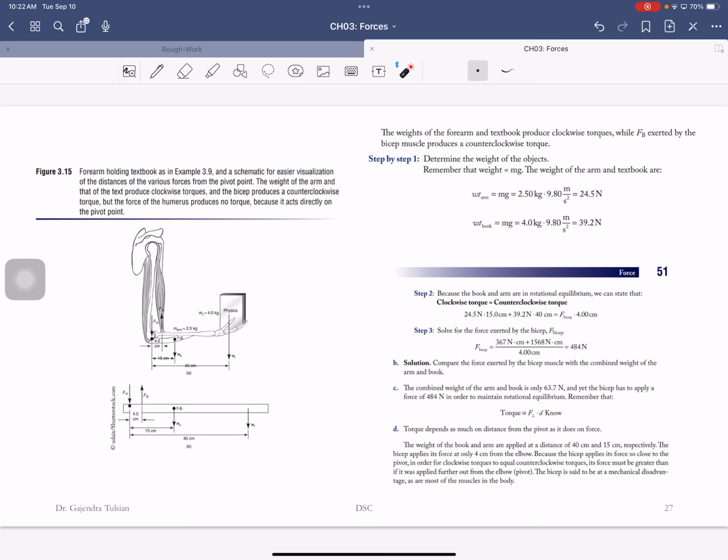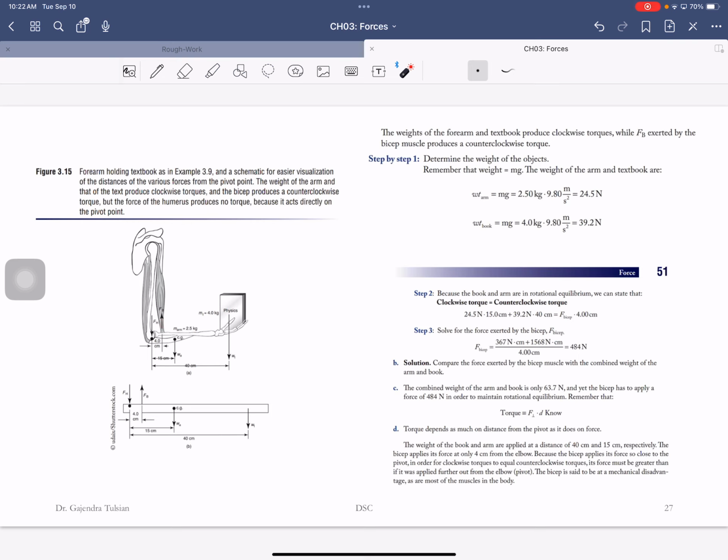All right. So here is the weight you're holding. Here is the hinge point. This weight is trying to rotate your arm in this direction. The weight of the arm itself, there is the center of gravity of the arm, that's also rotating your arm around the hinge point. The force of the biceps is preventing that.